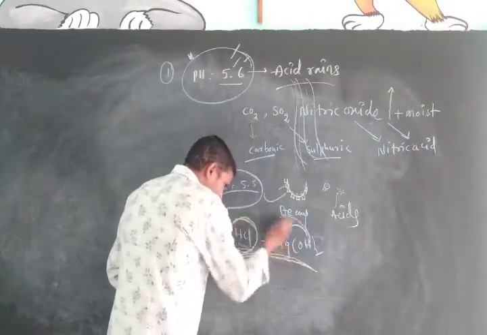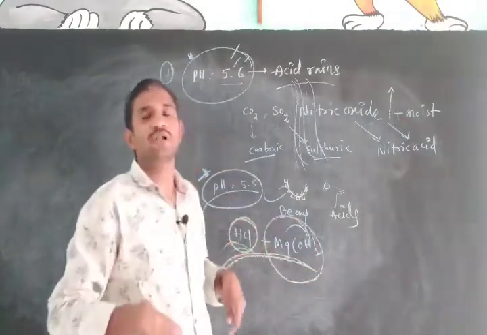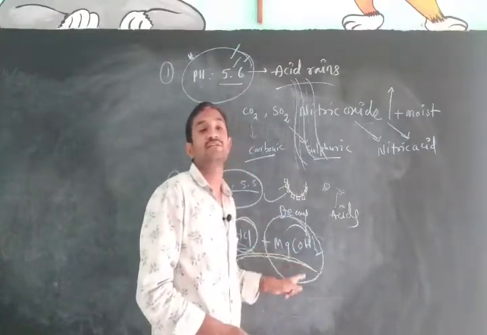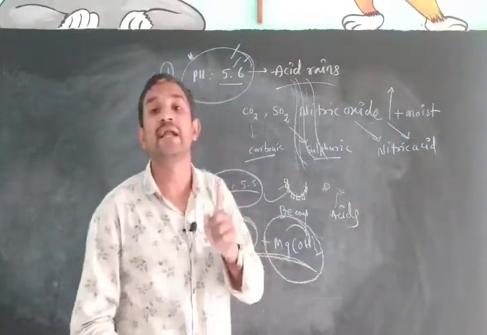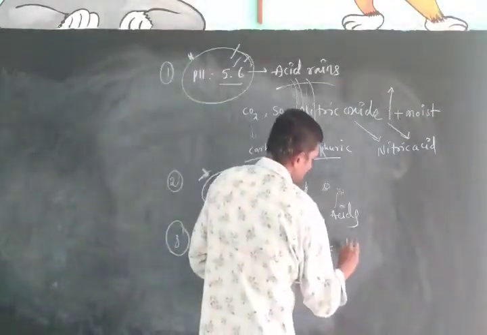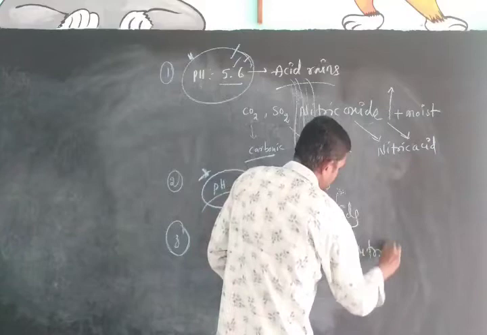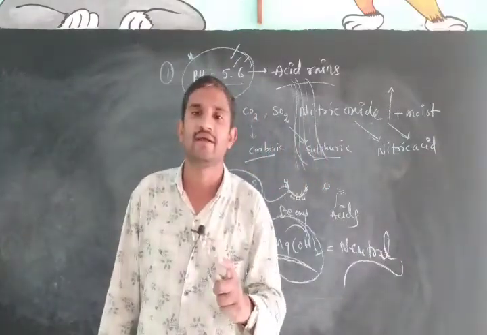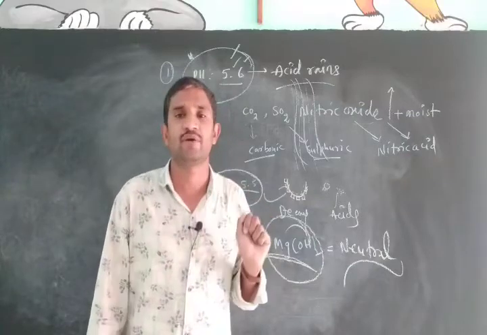When the acid levels increase in our body, we have to take an antacid. Milk of magnesia works as an anti-acid. At that time both become neutral. Both become neutral. At that time there is no problem.